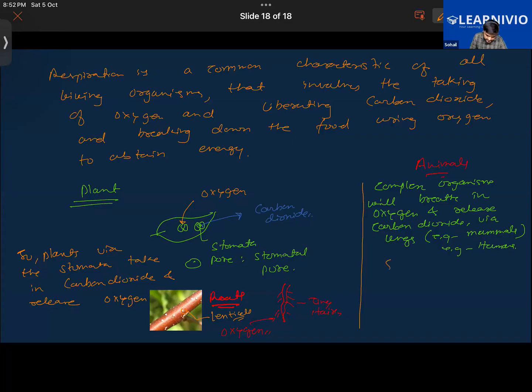Further, we know that the simpler organisms have the following mechanisms for breathing. In the case of fishes, they have gills. In the case of earthworms, they have their moist skin.